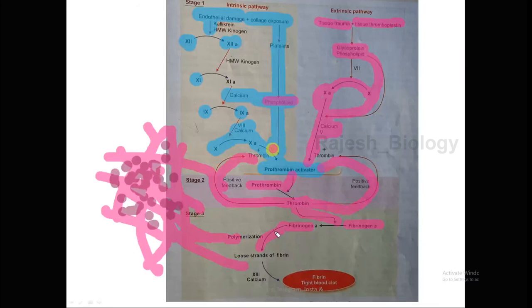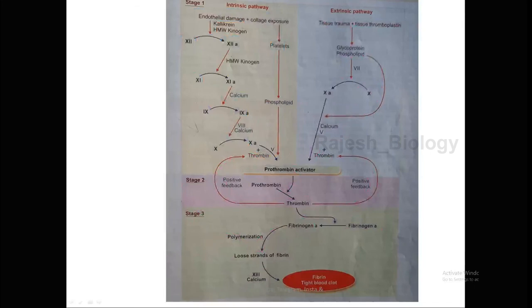This is the mechanism. But when the fibrin monomers are formed, the meshwork is held by loose hydrogen bonds, and factor 13 and calcium convert the hydrogen bonds into covalent bonds. That is known as fibrin stabilizing factor. It stabilizes the hydrogen bonds with covalent bonds, so a tight blood clot will be formed. This is the formation of blood clotting.